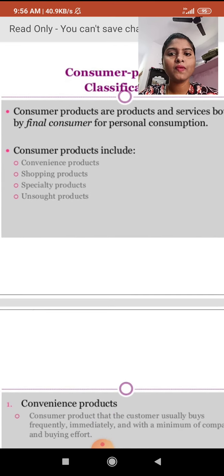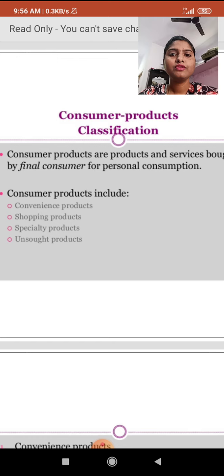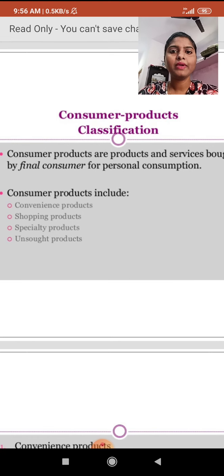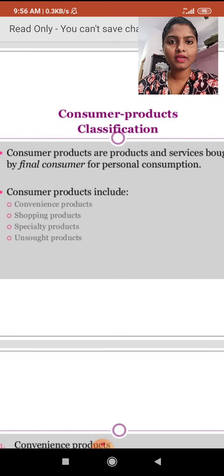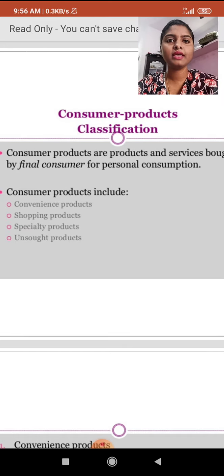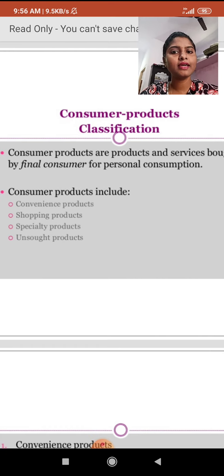Consumer products include convenience products, shopping products, specialty products and unsought products. Now we are discussing product classification. Products are classified into two categories: the first is consumer products and the next is industrial products. Industrial products we will discuss later. Now we are discussing consumer products.